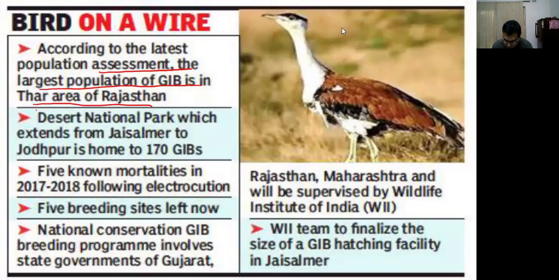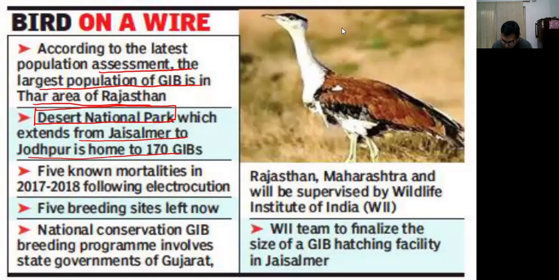There is a national park called the Desert National Park, extended from Jaisalmer to Jodhpur, which is home to most of these birds. And 5 breeding sites are left now.